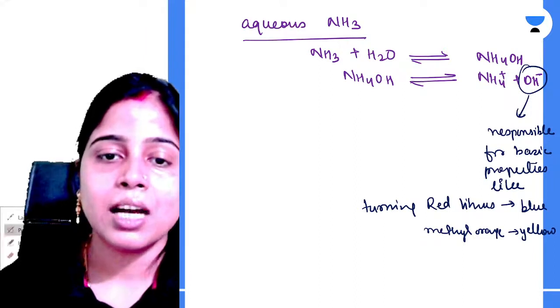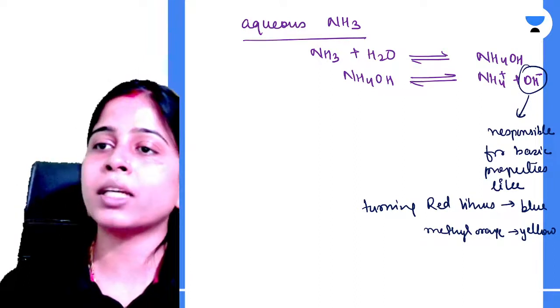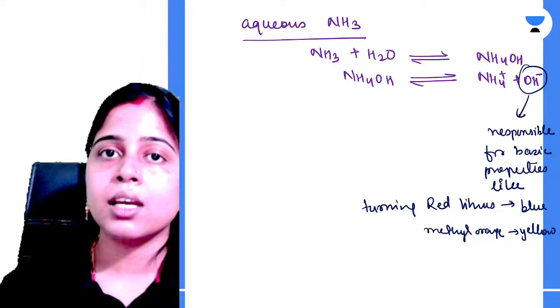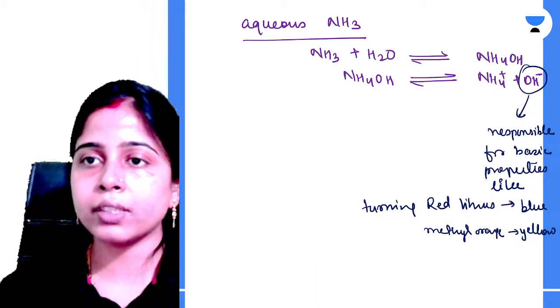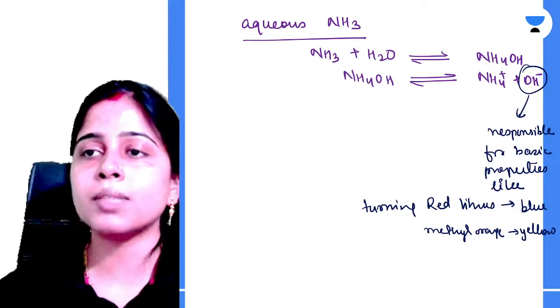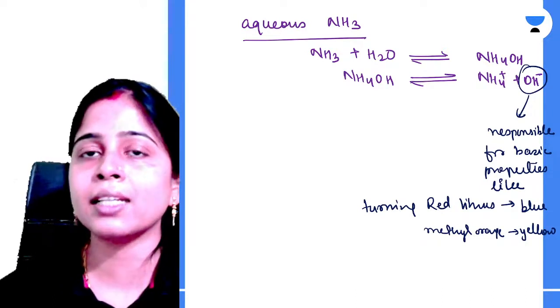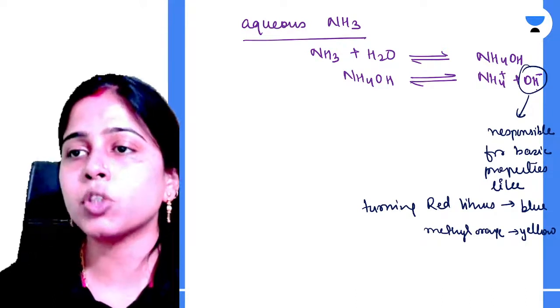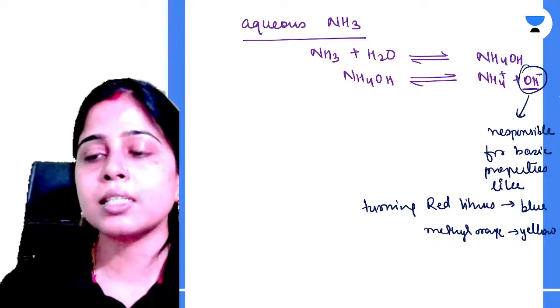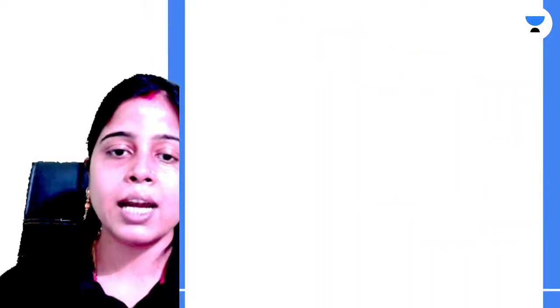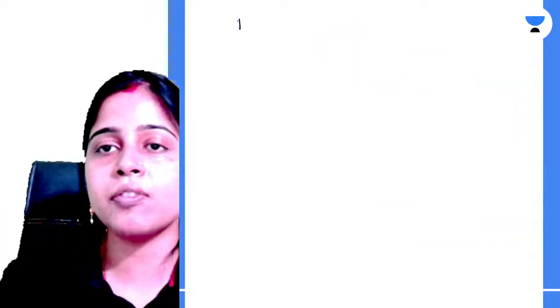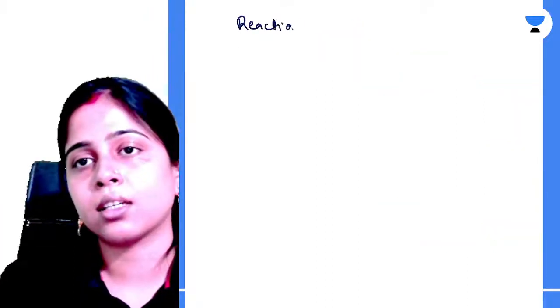So this is how your aqueous ammonia shows all the basic properties that are shown by a typical base, because upon coming in contact with the water, your ammonia forms ammonium hydroxide, which again gets dissociated to produce your OH minus ion, which is responsible for showcasing all the basic properties. So let's discuss your reaction of aqueous ammonia with acids.